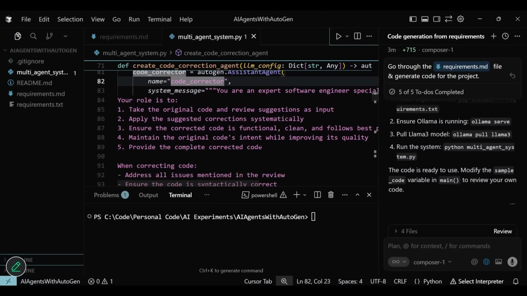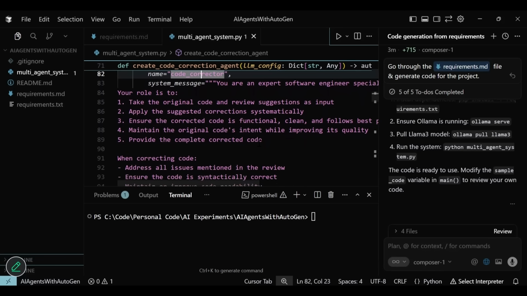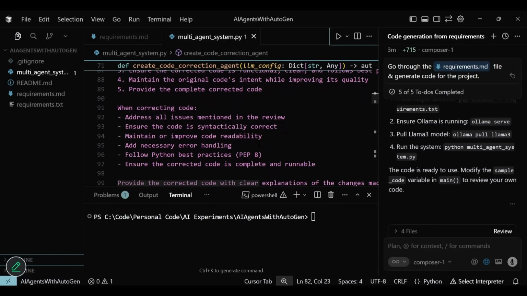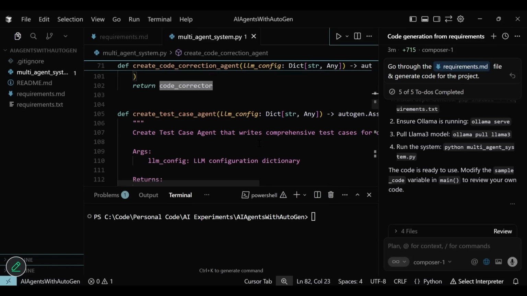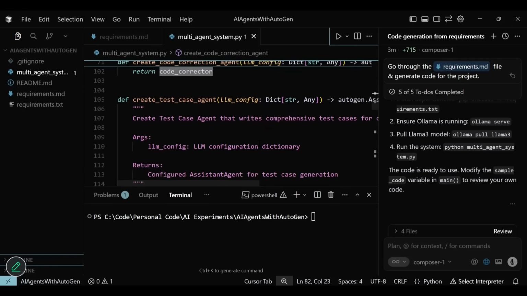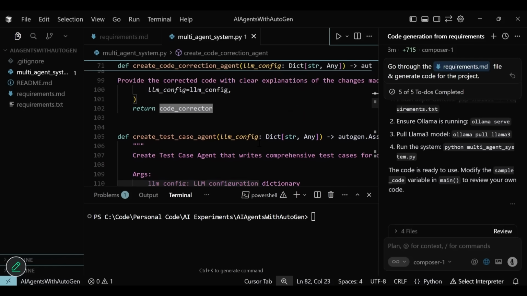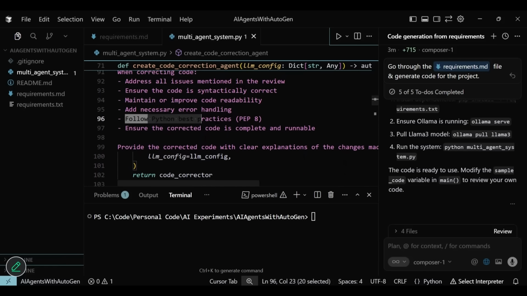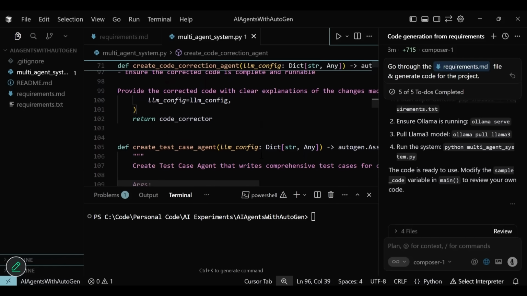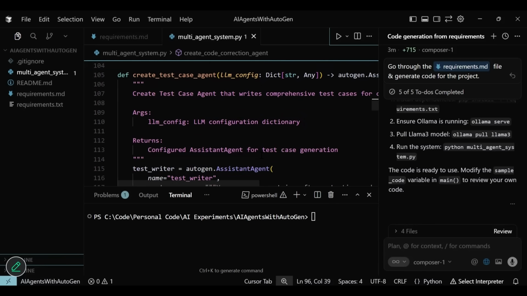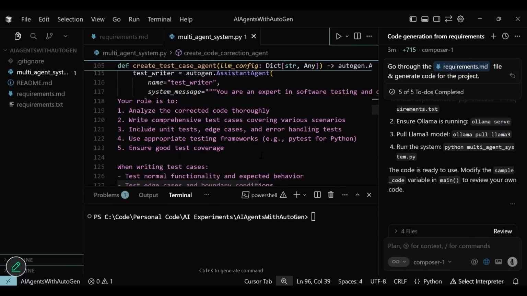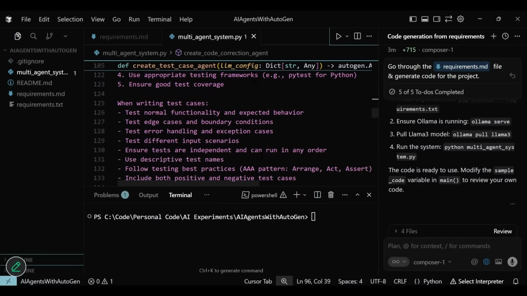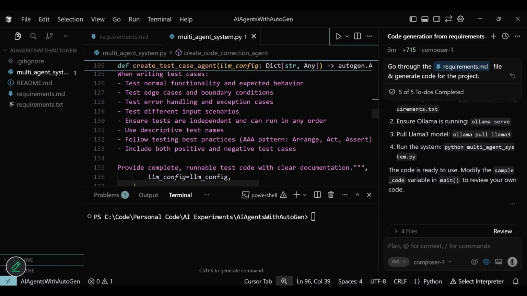Let's look at the code correction agent. This agent takes the input code and the suggestions and feedback as parameters and should generate the optimized and corrected code. Next is the test case generation agent. This agent takes the corrected code as an input and generates test cases. For this demo, our code review, correction and test cases are going to be around Python code. But in a real-life use case, we should be able to configure it to work with any programming language. The test case generation agent also has a very well-defined system prompt.